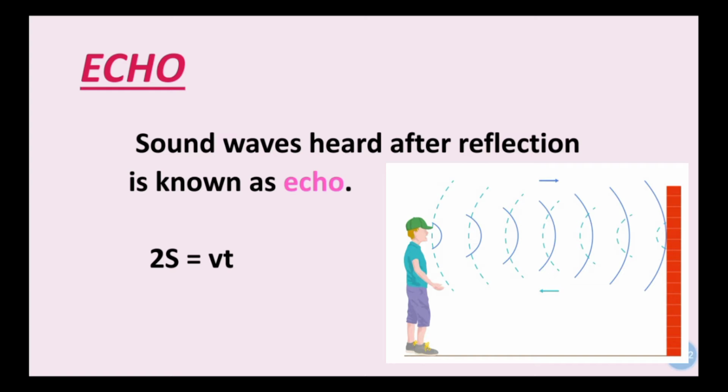So if you say something and the sound waves strike any rigid surface in front of you and reflect back, and you hear the sound again, it means the echo is produced.